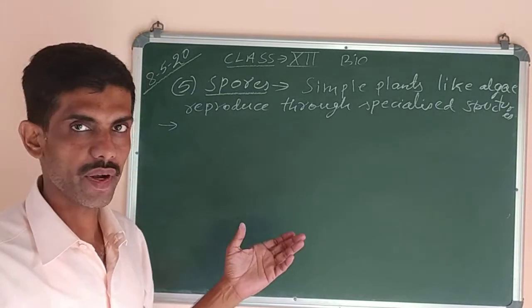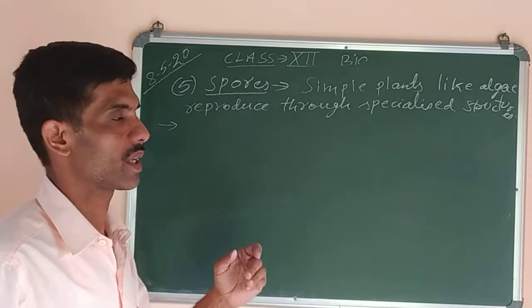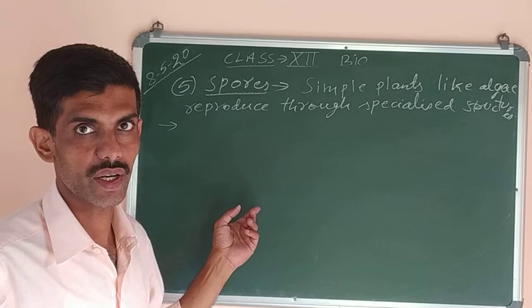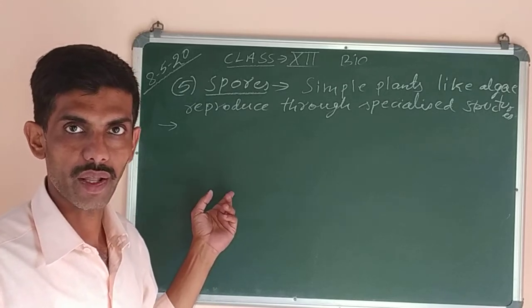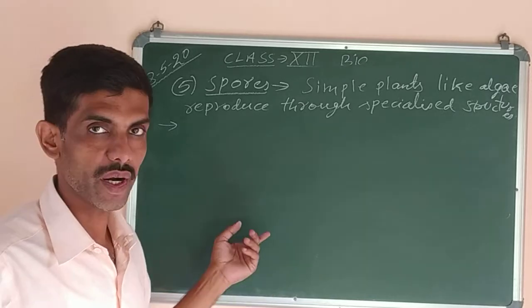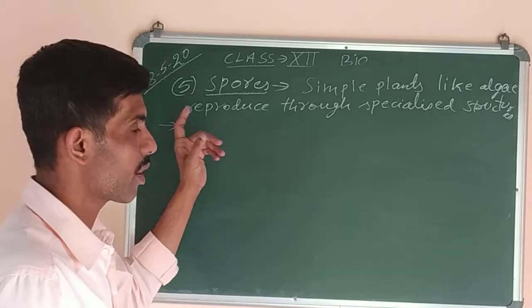Now, there are different specialized structures through which simple plants like algae can grow. Like in the previous topic we studied, it can grow by the process of fragmentation also. It can grow by budding also. Now we'll talk about the spores.